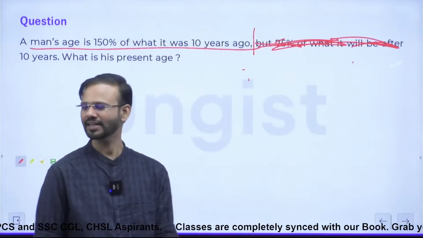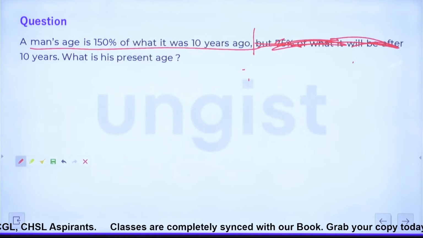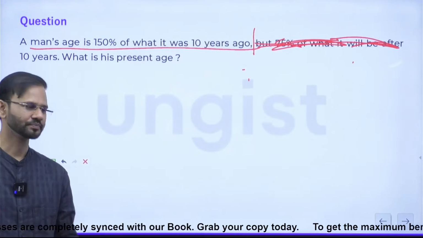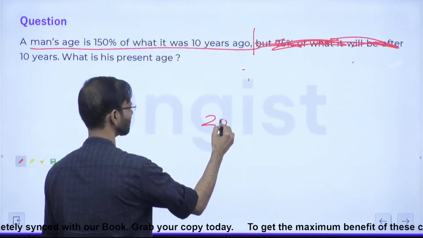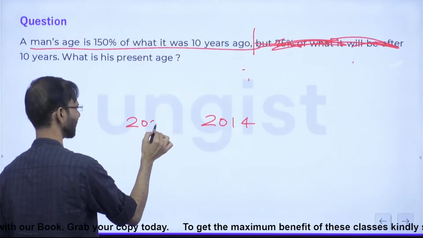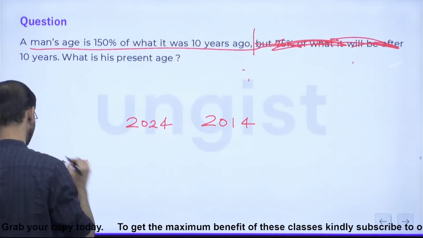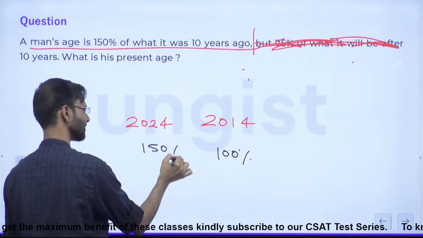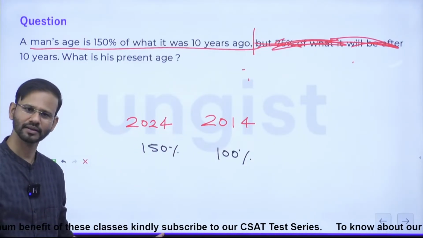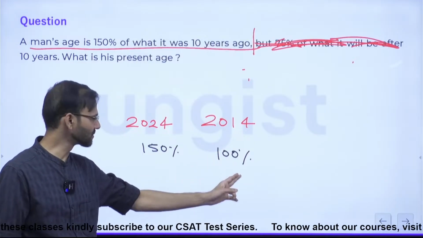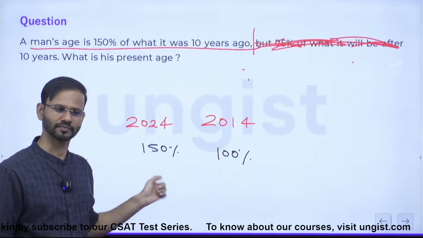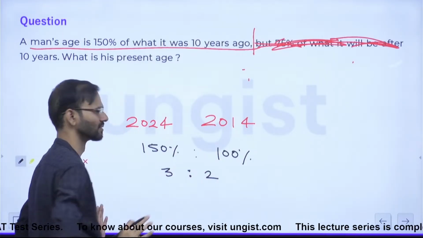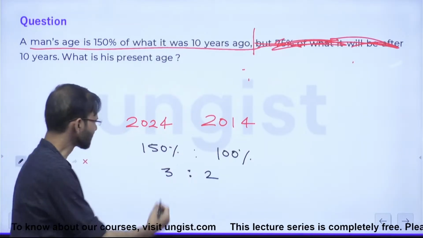That is very correct. See, all of you, let me tell you, a man's age is 150% of what it was 10 years ago. So again, let's say 10 years ago it was 2014 and now it is 2024. Correct, guys? So if the man was, let's say, 100%, now the man is 150%. Correct? So what is the ratio? This is 3:2, guys. Look at this. So this is 3 units and this is 2 units.